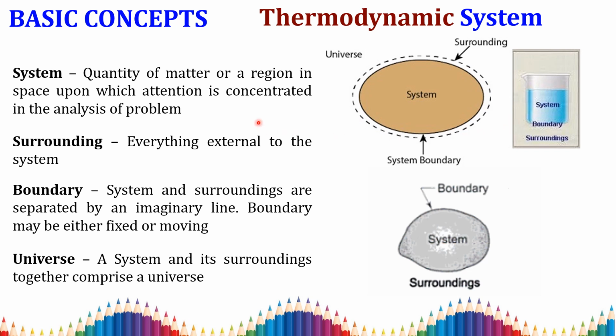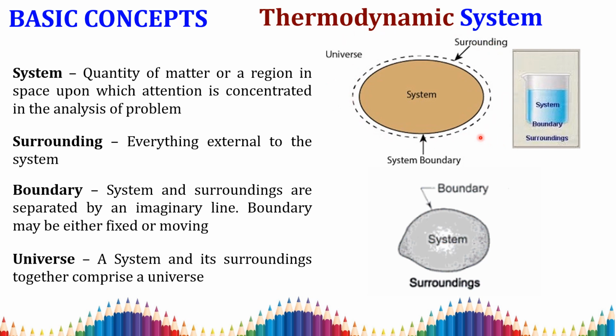Then the system is a quantity of matter or a region in space upon which the attention is concentrated in the analysis of the problem. If you consider this area alone, this is called your system. In this system a process is carried out. Everything surrounding your system is called your surroundings.